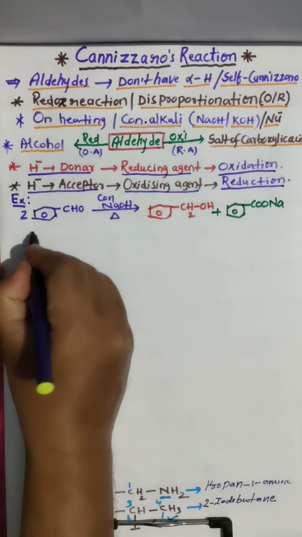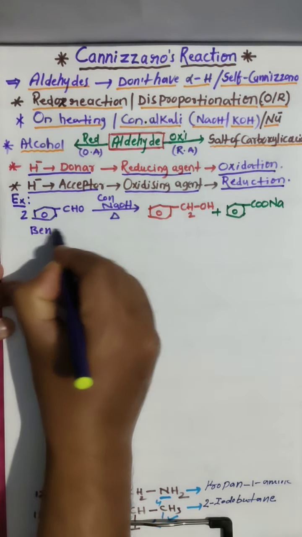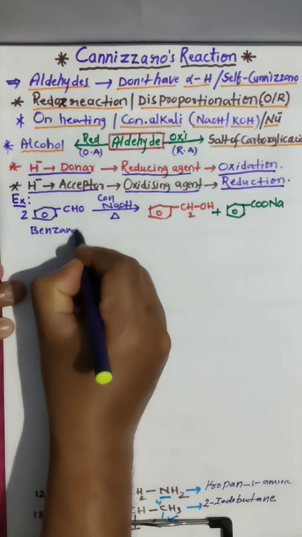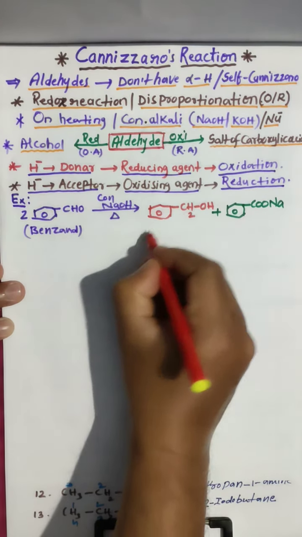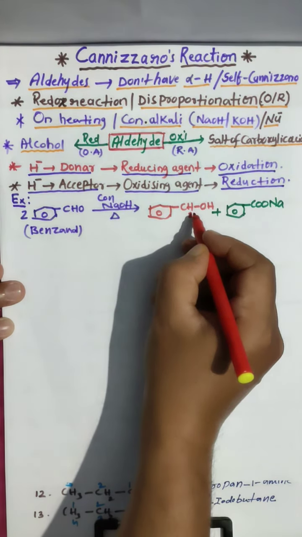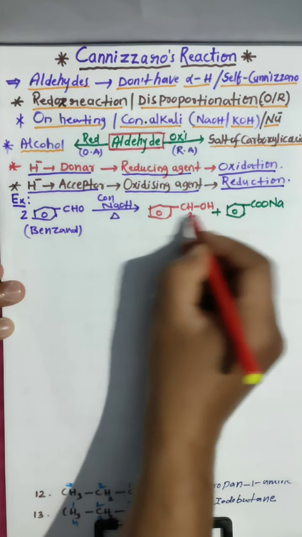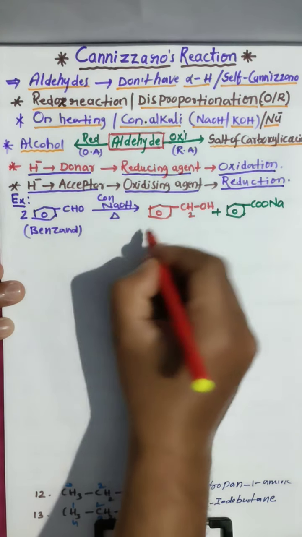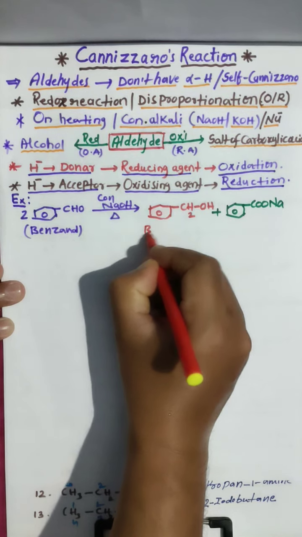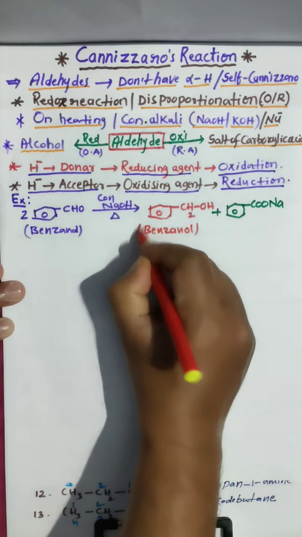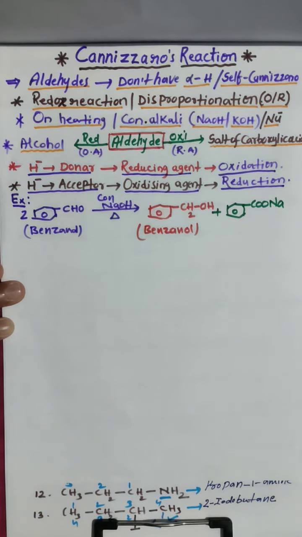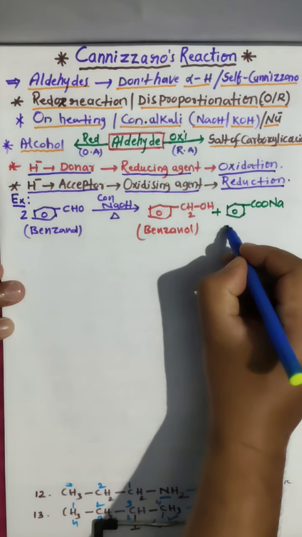This is benzaldehyde, and see here, the benzyl group, this is benzyl alcohol, and this we call sodium benzoate.